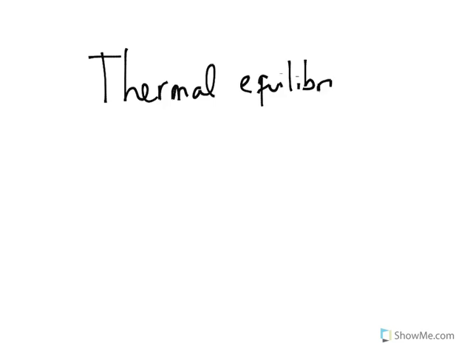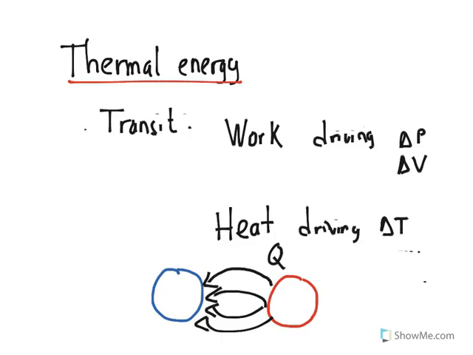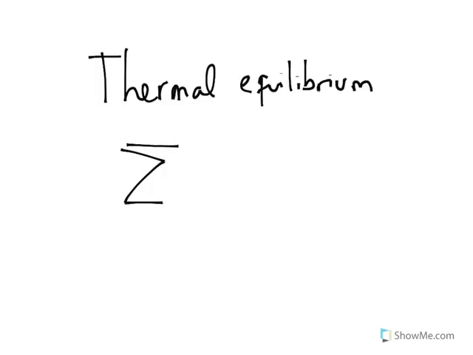And we define thermal equilibrium as a temperature where, if body 1 starts to drive heat, or there is a flow of heat towards the second one, then the heat that is going to be exchanged is going to be the same. So the sum of heats at the very end has to be equal to 0.